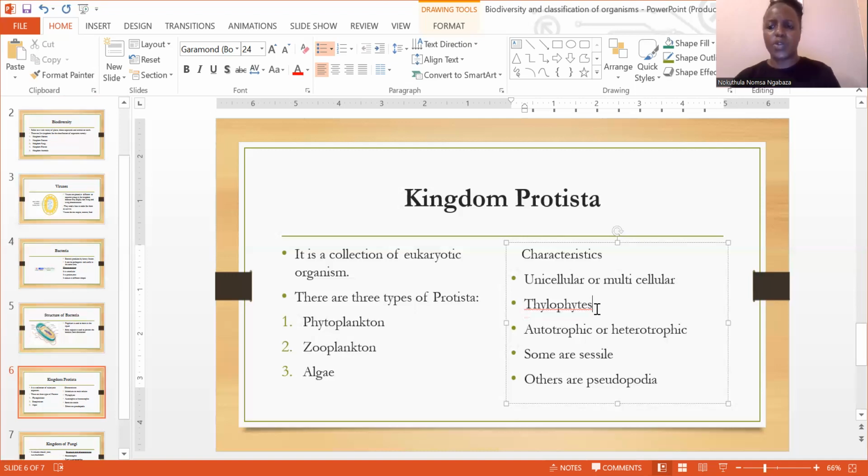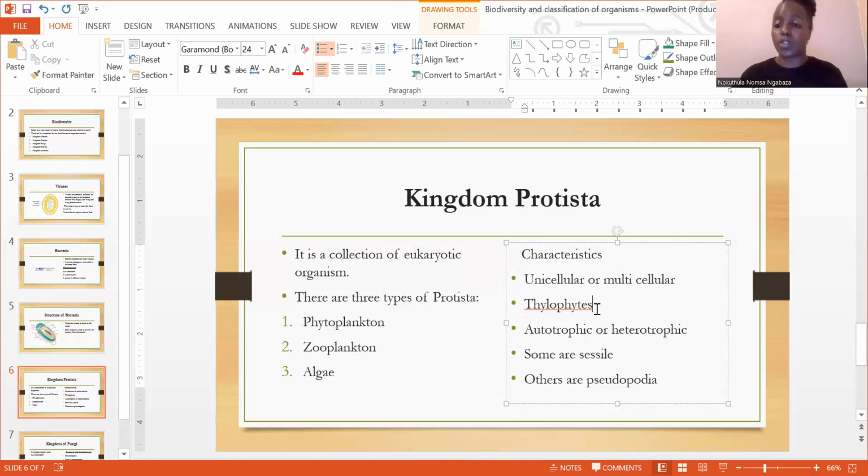So anything that looks sessile, guys, it's like it's rooted to the ground, but at the end of the day, it's not even rooted to the ground. And that's how the kingdom Protista is. Not all of them, but some of them are like that. And then we also say some of them have pseudopodia, right? So what does pseudo mean? Pseudo means false. In English home language, I think you have learned about pseudo, right?